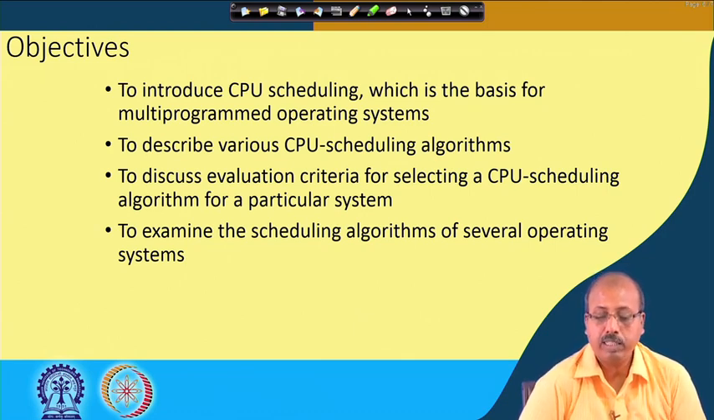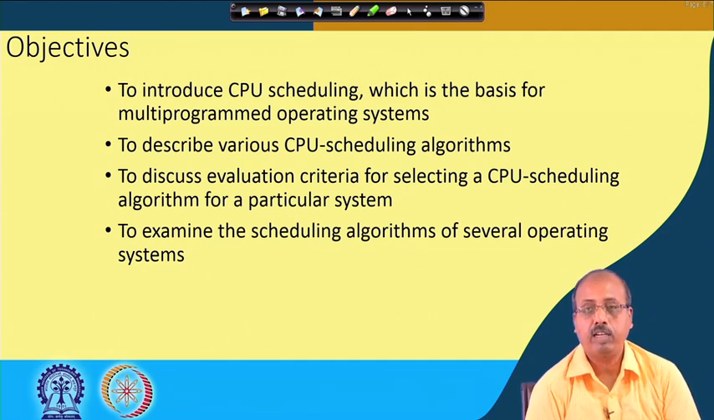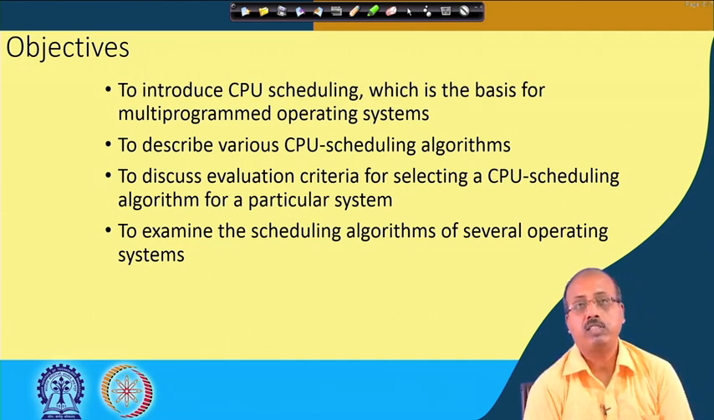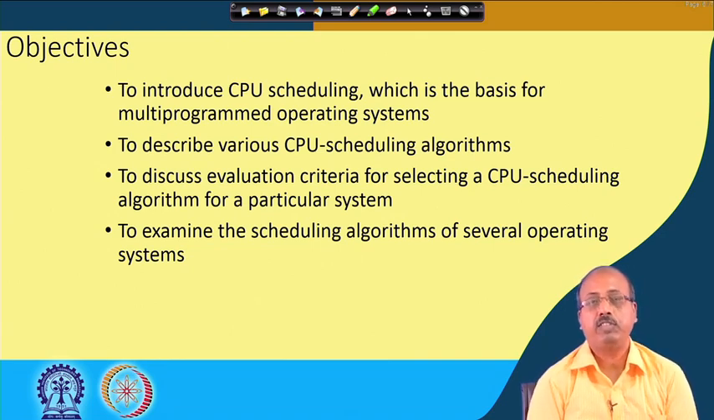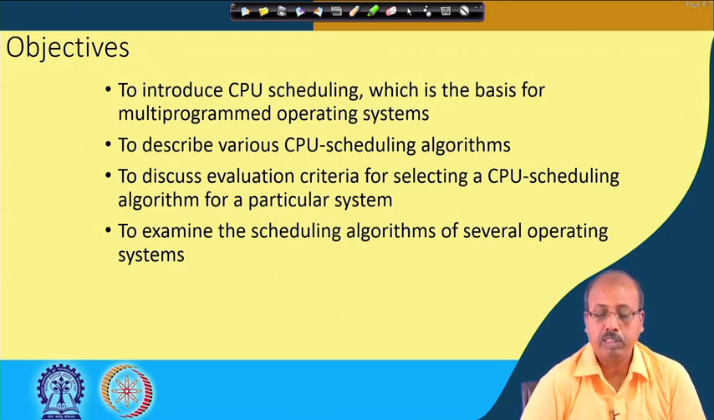So, that is the first point, that for multi-programmed operating systems we have got this CPU scheduling problem. We have to describe various CPU scheduling algorithms. Different algorithms have been proposed. One thing that I would like to mention is that the CPU scheduling algorithms must be very simple, because if it is a complex logic, then their execution will take more time. That will add to the overhead of the system.